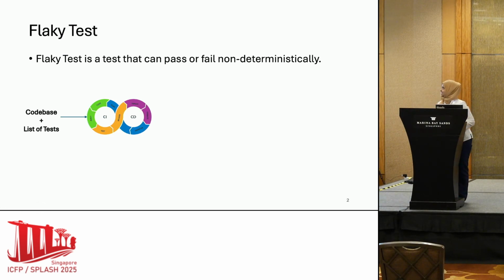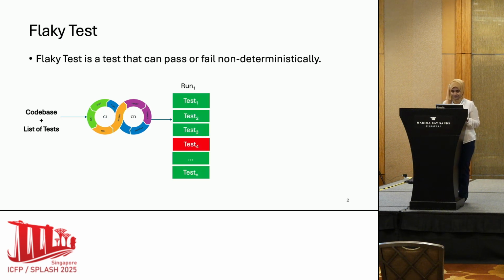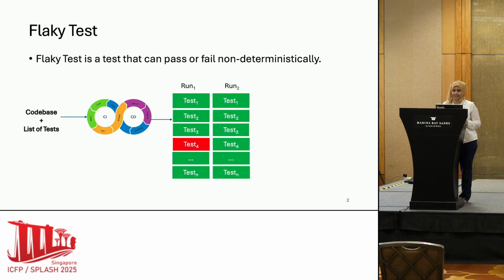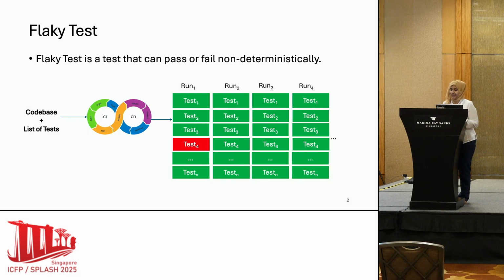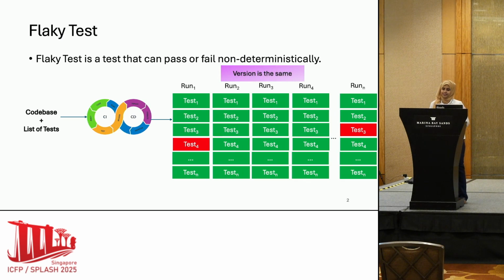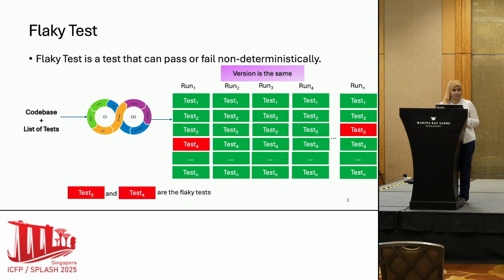So a Flaky test is a test that can pass or fail non-deterministically when running the test many times. Let's assume we have a list of tests that are running in CI/CD environment. When we run the tests, the first time we find that test 4 is failing, and then in the next run no test is failing. In the next run we again find no test failure, and then when we run the nth time we find another test, which is test 3, is failing. So test 3 and test 4 are known as Flaky tests.